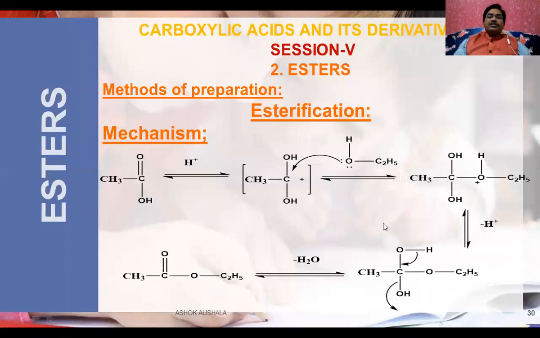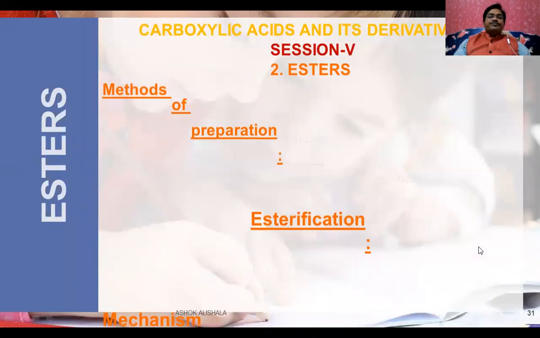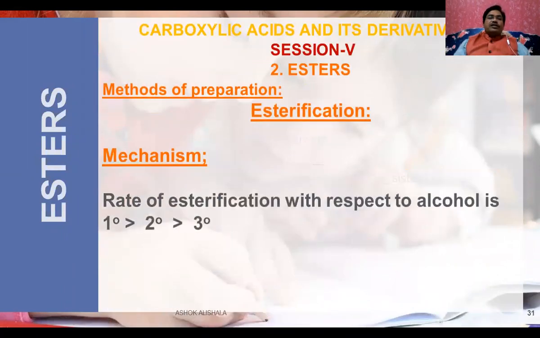Now this is the mechanism of the reaction. Just now we discussed it. Now let us see this one. In this esterification reaction, the rate of esterification with respect to the alcohols, with the given carboxylic acid, is that primary alcohols are more reactive than secondary alcohols, than tertiary alcohols.